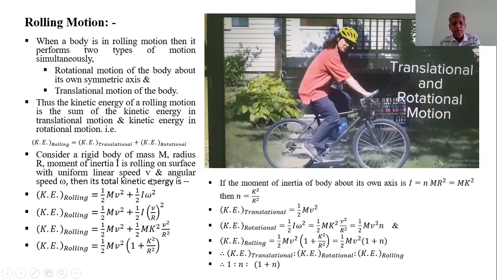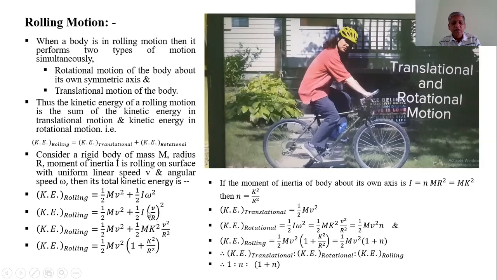uniform linear speed v and angular velocity omega. Then its total kinetic energy, the kinetic energy of rolling motion, is equal to the kinetic energy of translational motion, that is half mv square, plus half I omega square, but omega is equal to v upon r. Substituting that in this equation, we get kinetic energy of rolling body is equal to half mv square plus half I into v square upon r square.